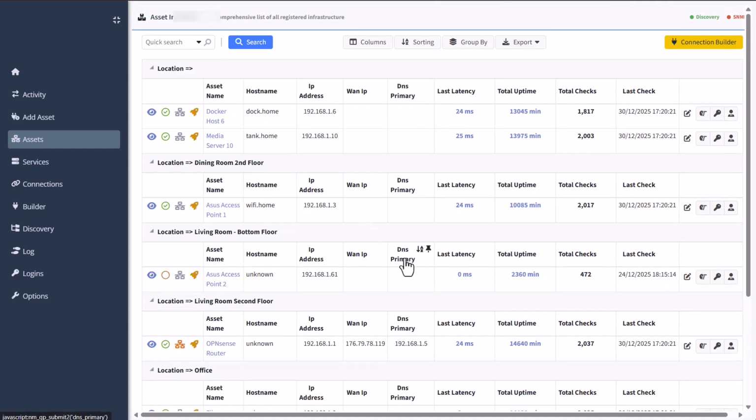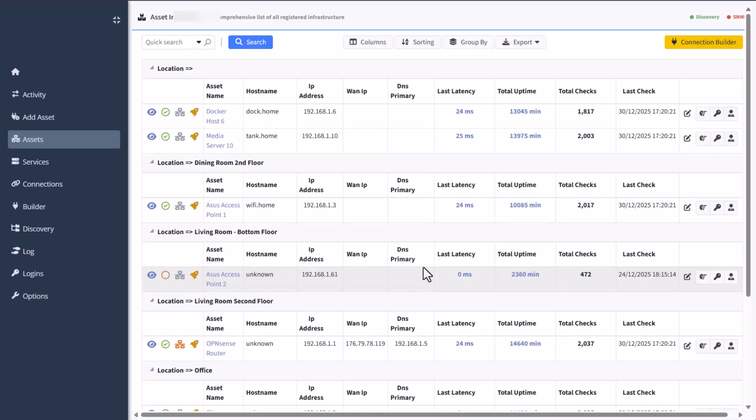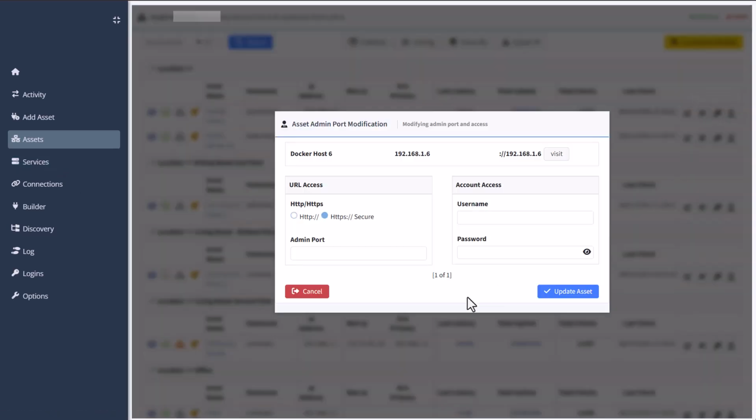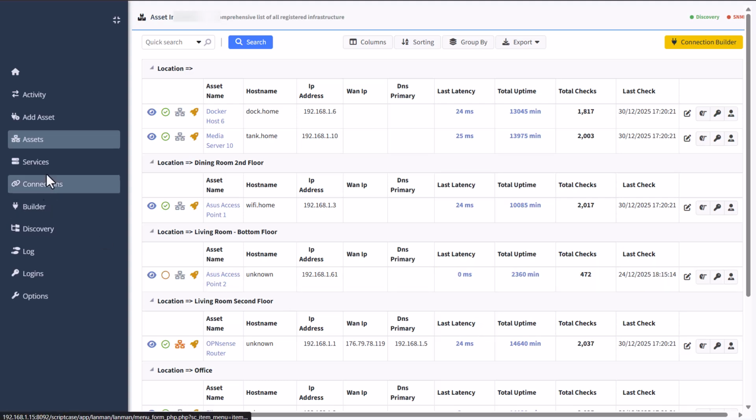So anyway, that's why it's good to have that there, and then you can basically just manage your devices or assets as you have them within your own network, as well as the admin access for those. You can add here the ports, the username, the passwords, fill in the IP addresses, so it's HTTP or HTTPS, and then it builds up the links for you within the project.